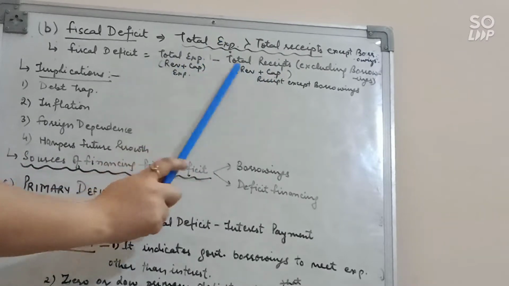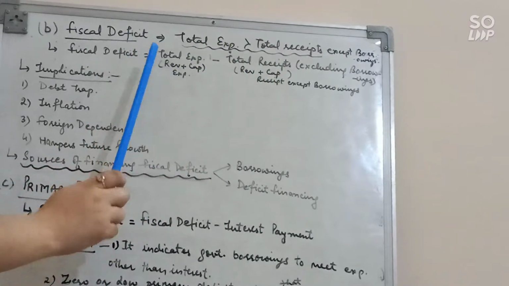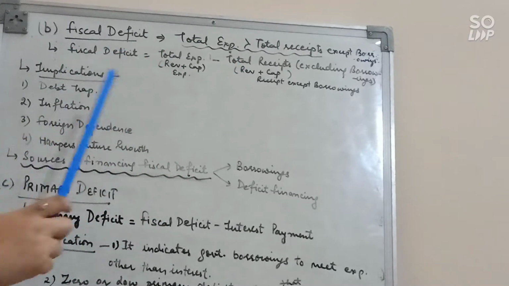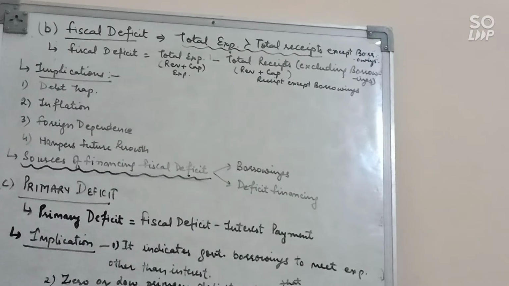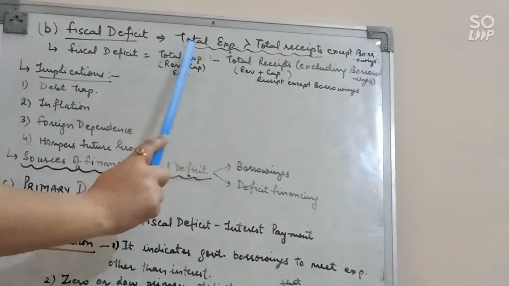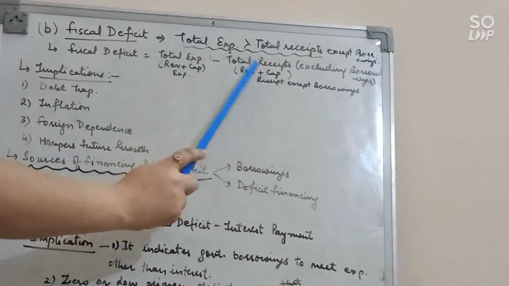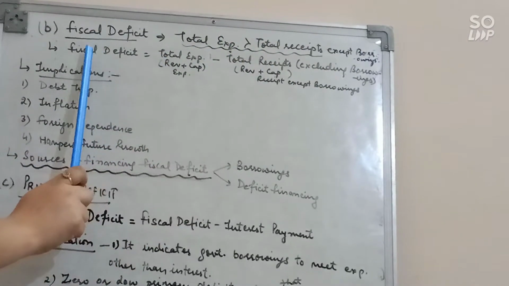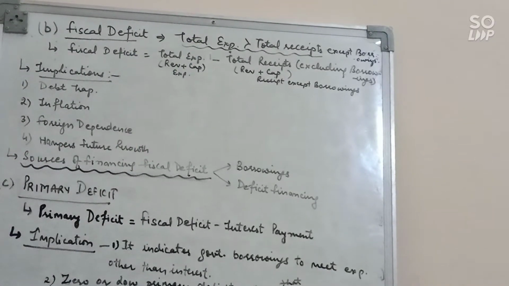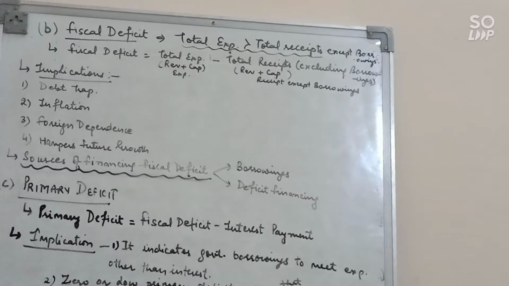So when you will take the difference, the deficit, it means the expenditure which is in excess of total receipt is known as fiscal deficit. But here we are excluding borrowings. So borrowing shows that this much expense is more than total receipt. So for that government will borrow money. So after borrowing money, total receipts and total expenditure will be equal. So before borrowing we will take the difference between these two. So it is known as fiscal deficit. Or we can say that when total expenditure is more than total receipt excluding borrowings.